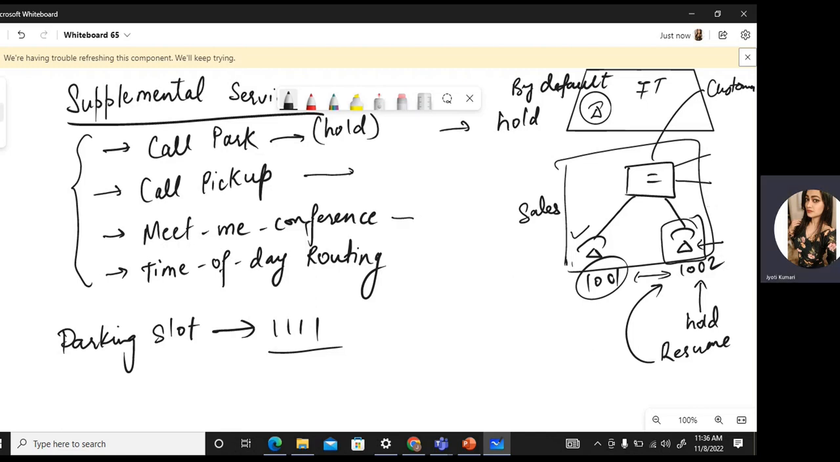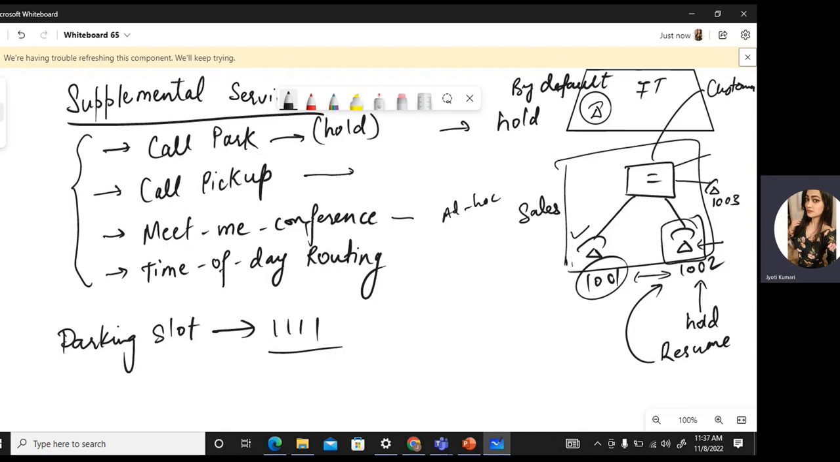Now, what is conference? Conference can be of different types. One is called ad hoc and one is called MeetMe conference, like the scheduled conferences. So one conference is like, let's say I just start a call, and it's ad hoc. In ad hoc, I call 1002 from 1001. Now on the same call, I want to add 1003. So what I will do is put this call on hold, then call 1003, and then merge the call. So that will be a conference. That's called an ad hoc conference, right?